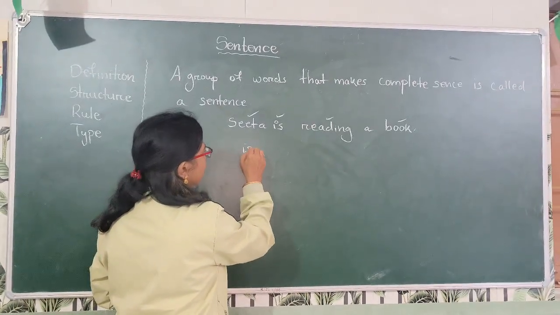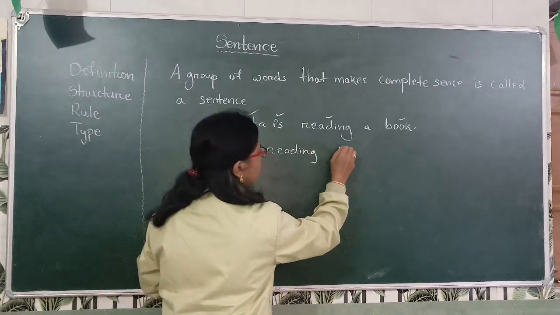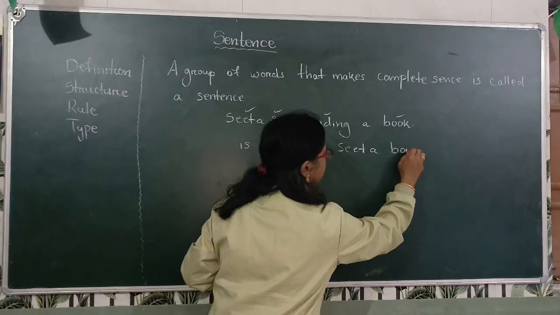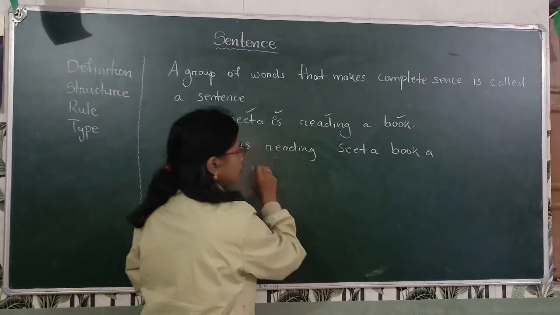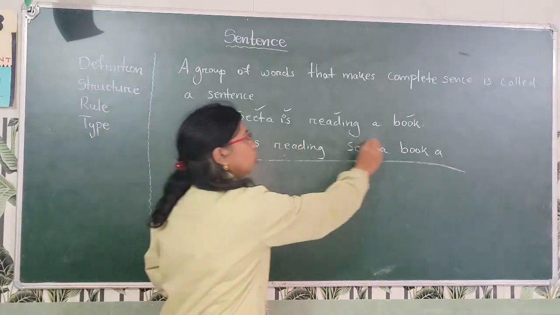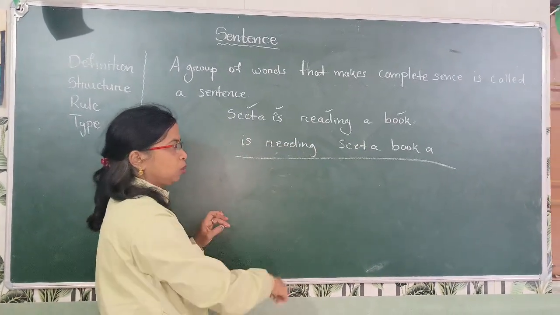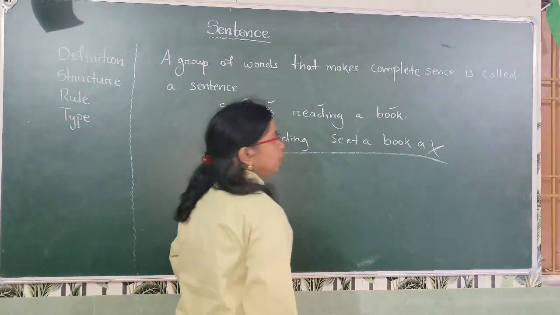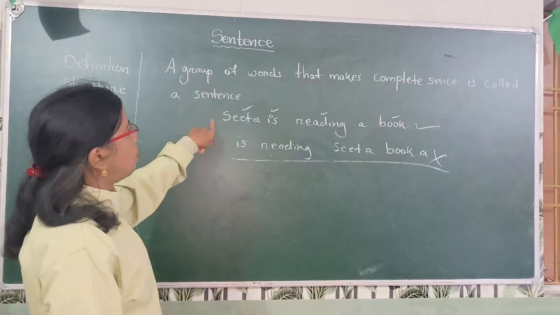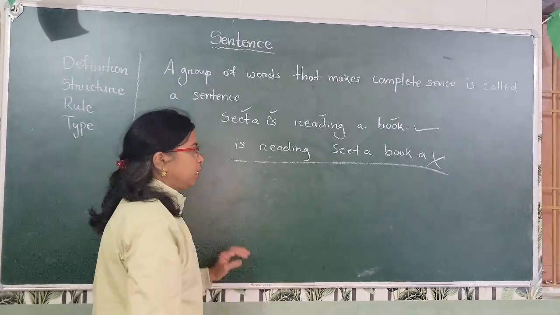Then: is reading, Sita, book. Is this a sentence? No, because these are also a group of words, but these words are not giving complete sense. So we can say this is a sentence. Already you know a group of words that makes complete sense is called a sentence.